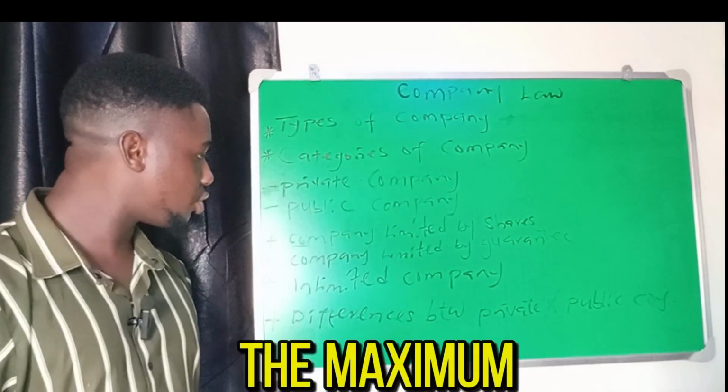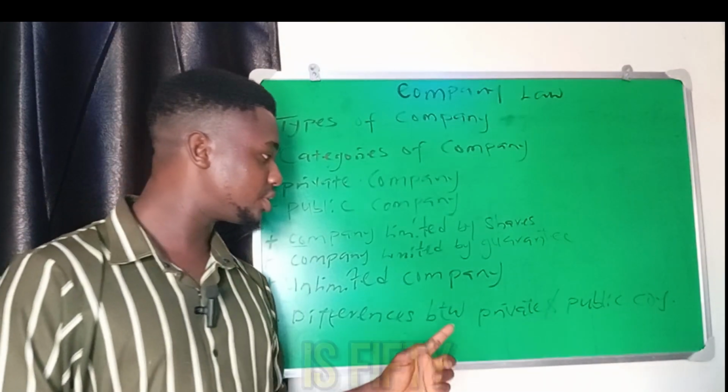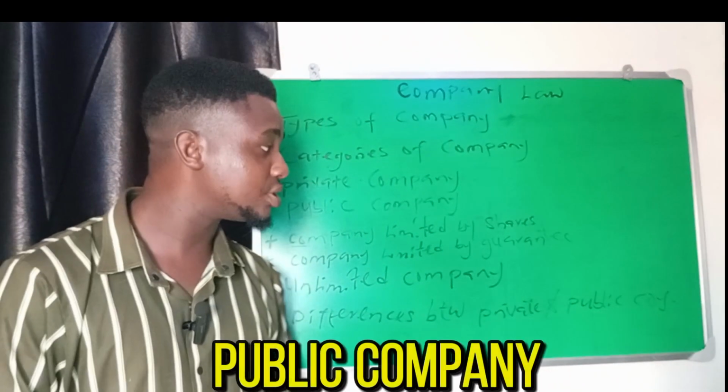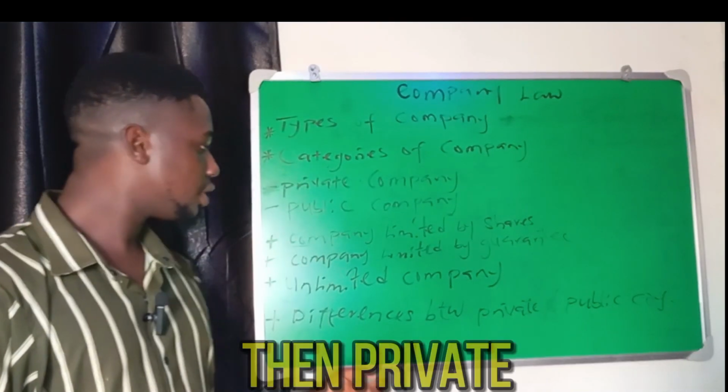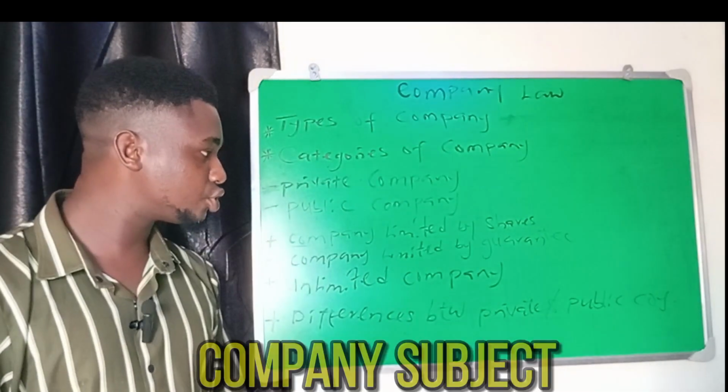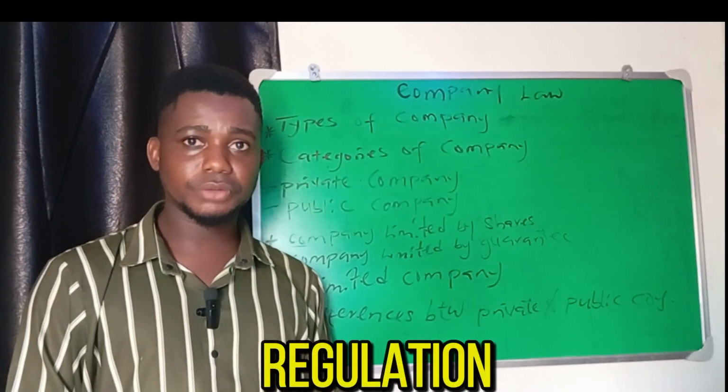Then the maximum number of persons that can form a private company is 50 persons, but for the public company it is unlimited. Then a private company is subject to less regulation by the law, while a public company is subject to strict regulation by the law.